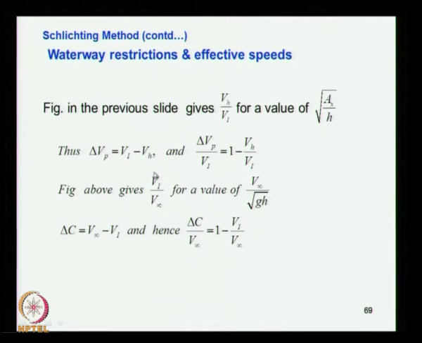Now you have read the value of Vh by Vi, so you have already done that, from which you will be able to find out this quantity. This is coming from the graph. Now again from the above graph, you know the free stream velocity of the ship, the speed of the ship, divided by this Froude number, the depth Froude number.